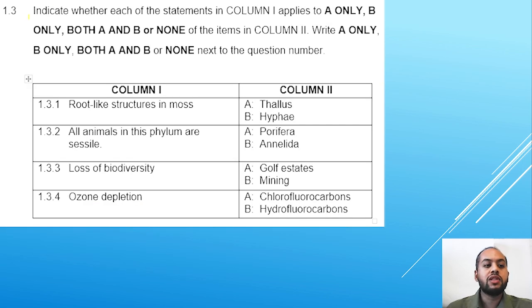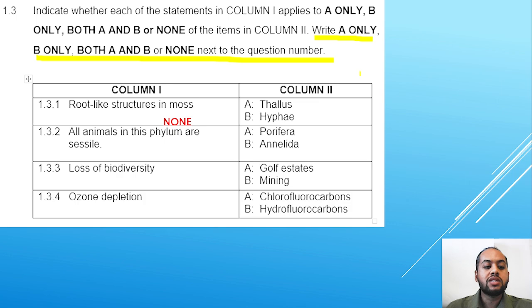Next question, 1.3, we are indicating whether each of the following statements in column 1 applies to A only, B only, both A and B, or none of the items in column 2. You're writing A only, B only, both A and B, or none next to the question number. You answer the question exactly according to the instruction that is given to you here. So 1.3.1, root-like structures in mosses, thallus, hyphae. None of them are root-like structures, therefore the answer is none.